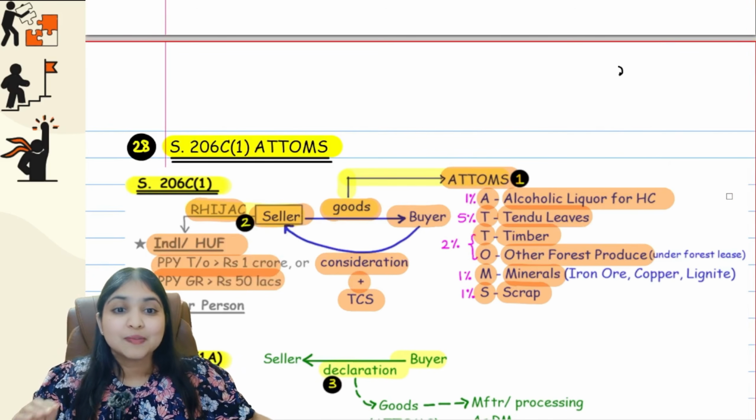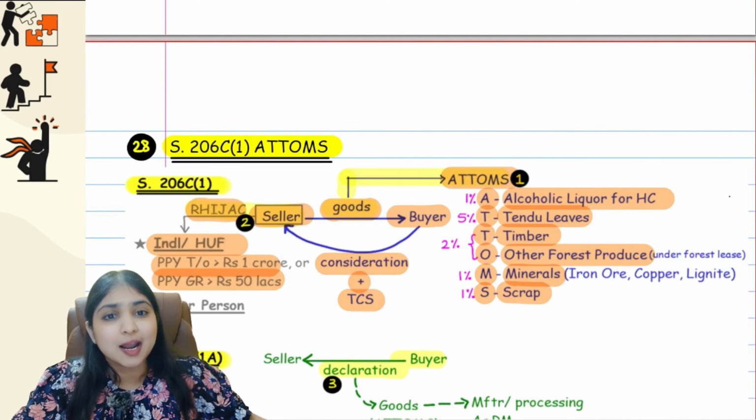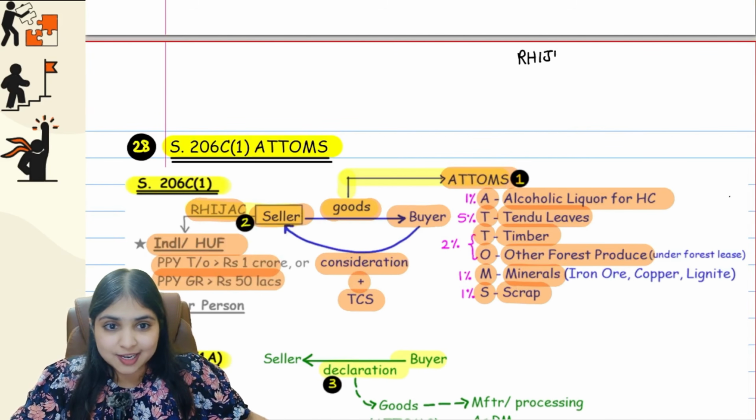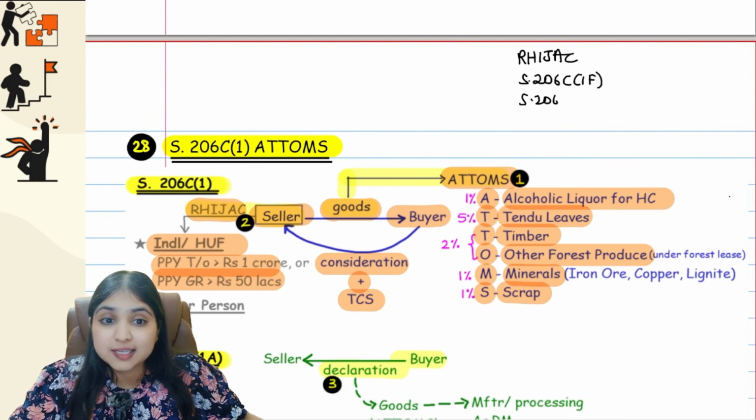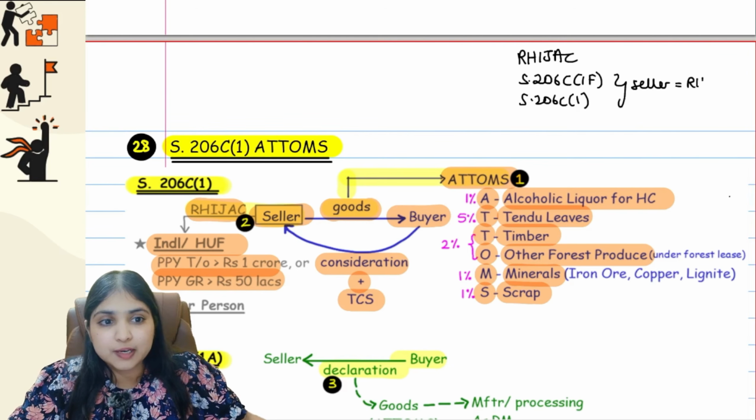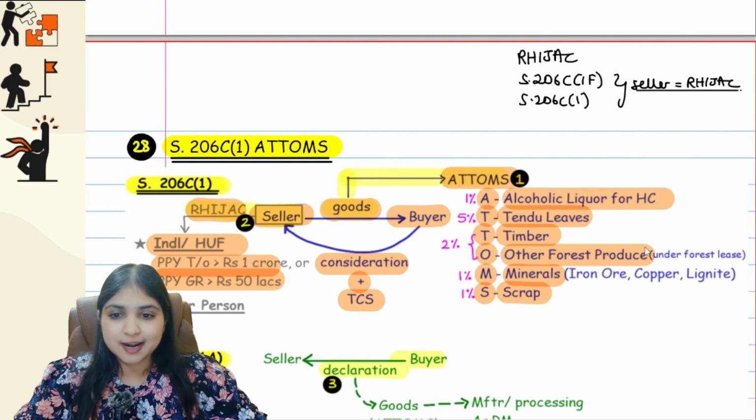So now tell me, what are all the sections where we talk about RHijack? Of course, the RHijack sections. In addition to that, two sections in TCS, guys, 206C1F and 206C1. Here in these two sections, the seller should be fulfilling the RHijack condition. Right, guys? So, you know what is RHijack anyways.